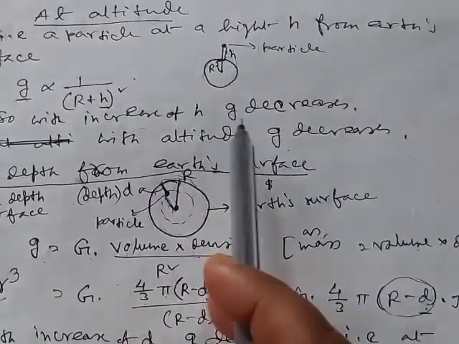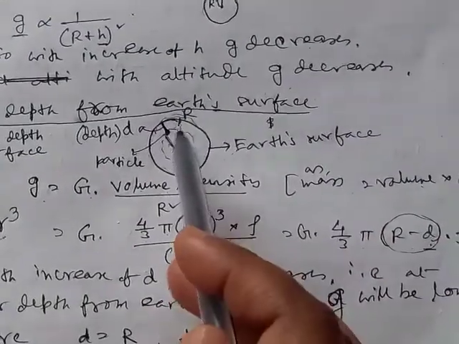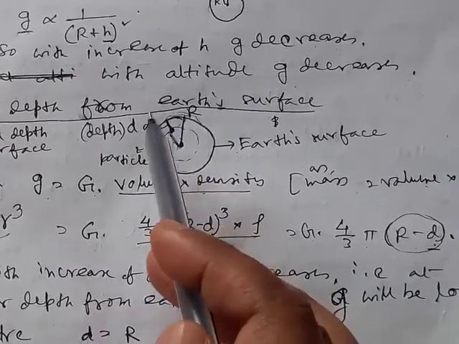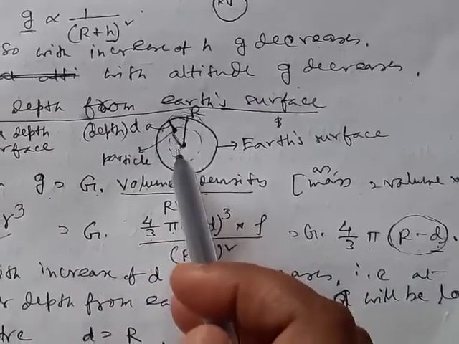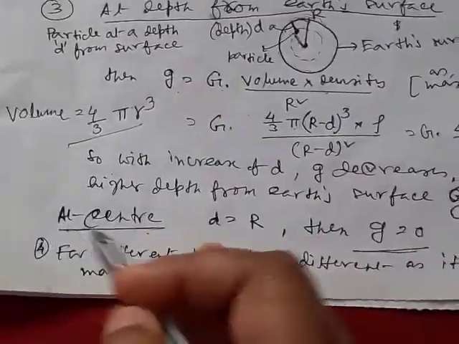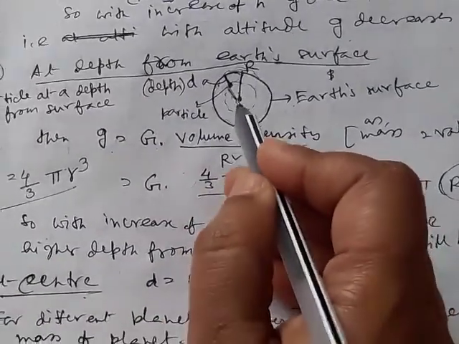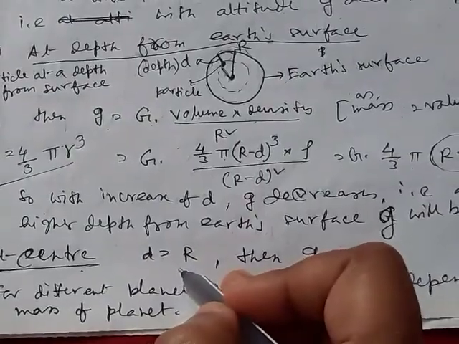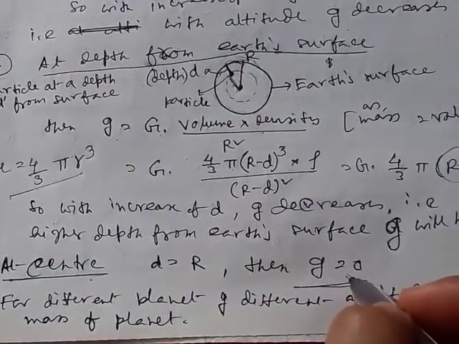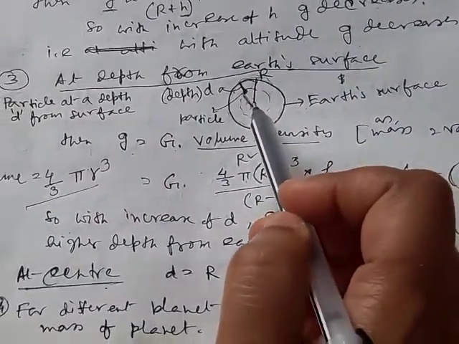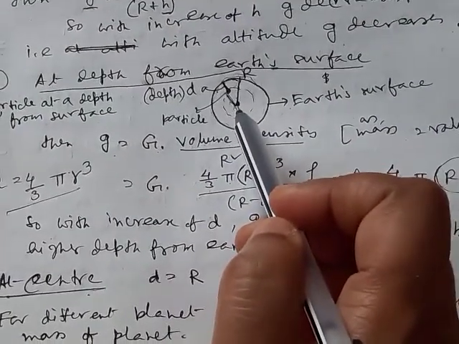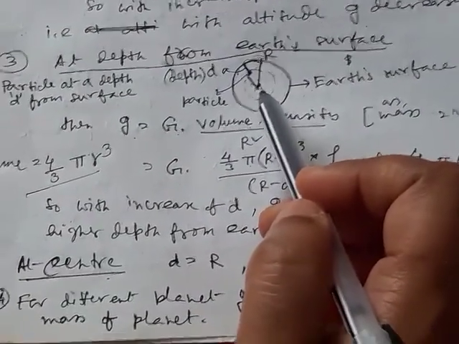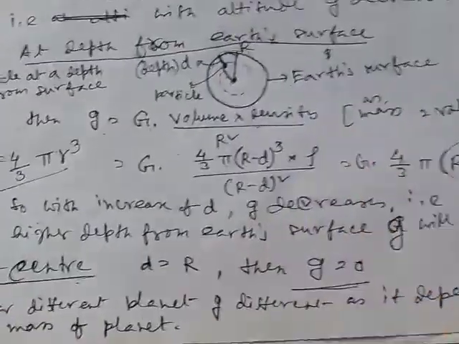So with increase of altitude, g decreases. Similarly, with increase of the depth from Earth's surface, the value of g decreases. Now at the center, when the body remains at the center, then d is equal to r, then g will be 0. When the body remains at the center, the acceleration due to gravity is 0.